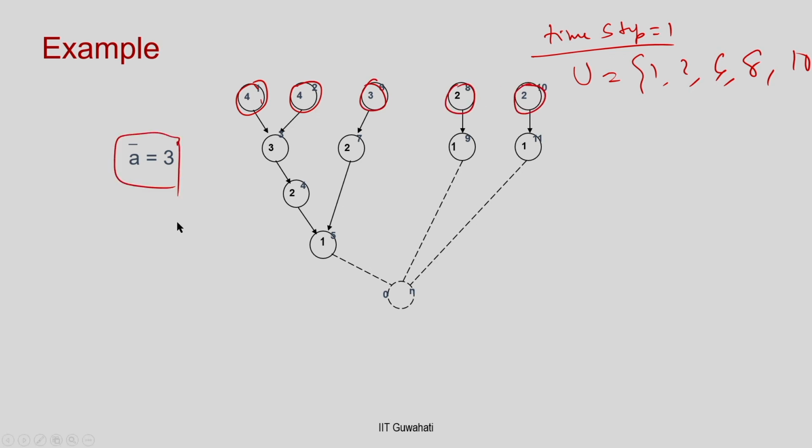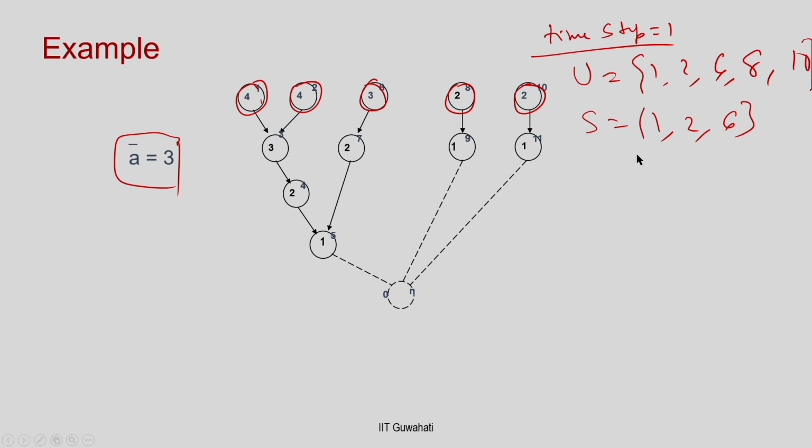So which ones should I select? I am going to select the 3 nodes among them whose levels are maximum, and as I have already discussed, for this case I should select 4, 4, 3. So then my S will be nodes 1, 2 and 6, these 3 nodes.